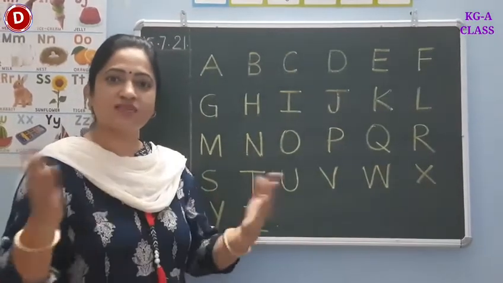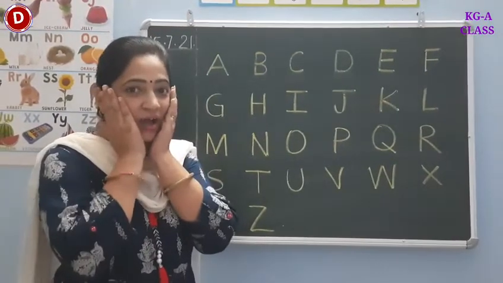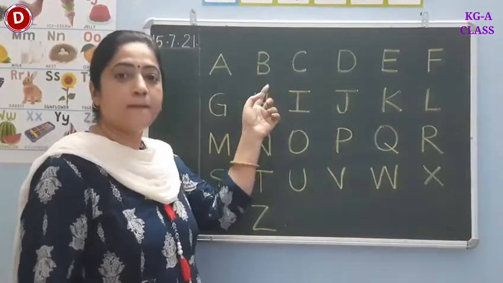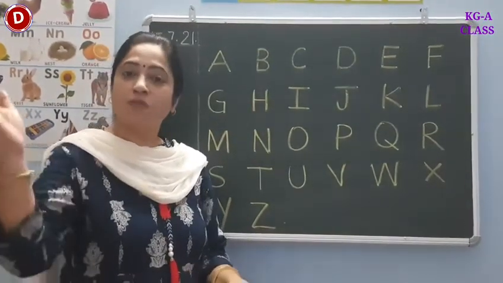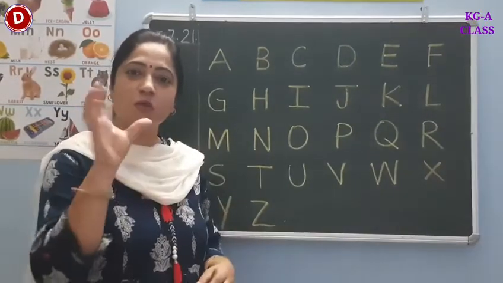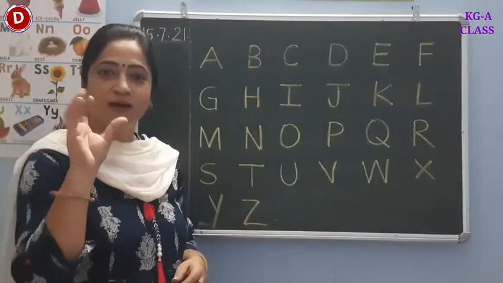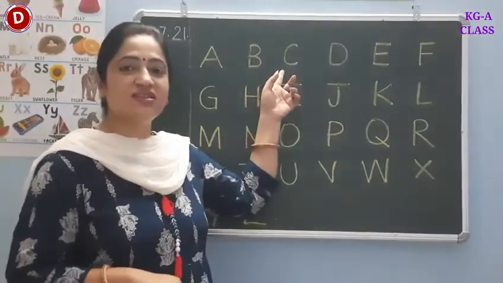Ants on my arms, it's causing me alarm. A. A says A. Now comes B. B says B. Bring your bat and bring your ball to the park to play. B says B. Now comes C.